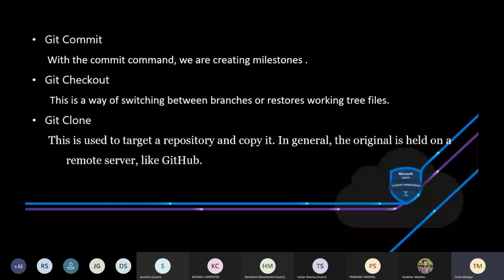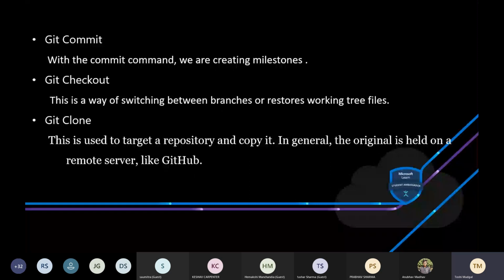Then it is git clone. It is used to copy a repository that is online into your own system so that you have your own version of it, and you can alter your version without changing the original version that is on the platform. Like GitHub. Suppose some file is on GitHub and you cloned it. Why are you cloning it? Because you want to make changes to your copy, but not to the one which is on the platform.